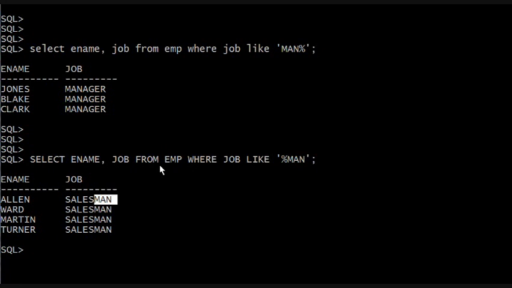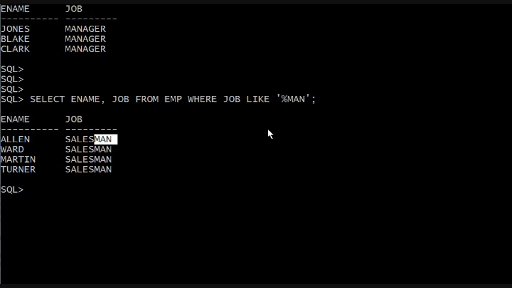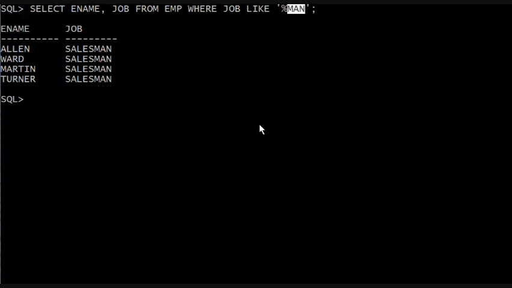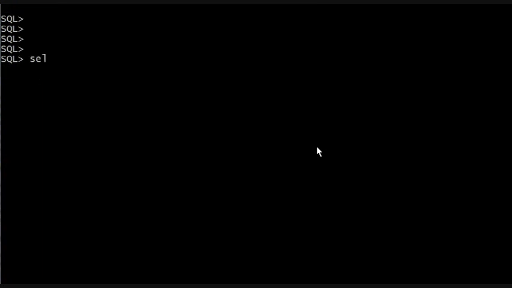Now, here's where it gets interesting. What would happen if I put that percentage sign in the beginning as well as the end around the word MAN? Let's try it out. Select ename, job from EMP, where job like percentage sign man percentage sign.